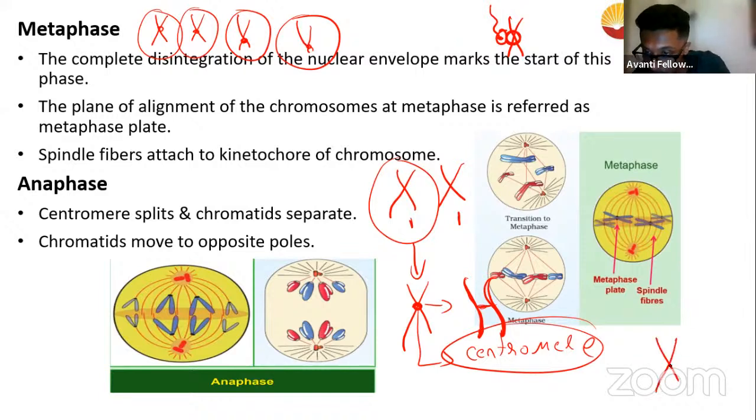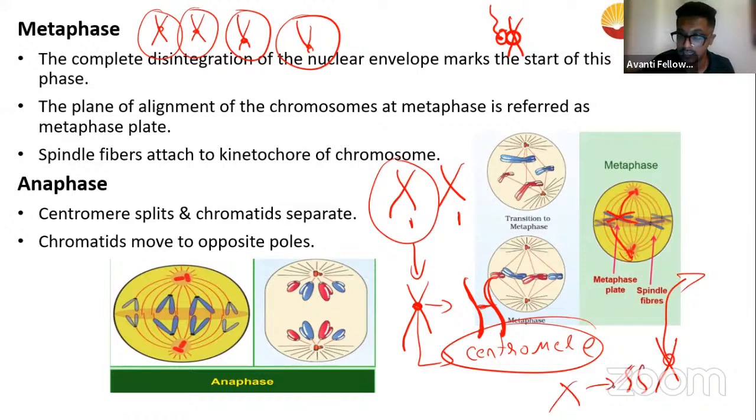You see this? This is the chromosome. Either they take the whole chromosome away, or see here in mitosis, what will happen? Both the sister chromatids are dragged to the opposite poles. But in meiosis, the sister chromatids are separated like this, one and one. Okay. So the difference between a kinetochore and a centromere is that the kinetochore is a point of attachment for the spindle fibers, whereas the centromere is a point of attachment between the two sister chromatids.